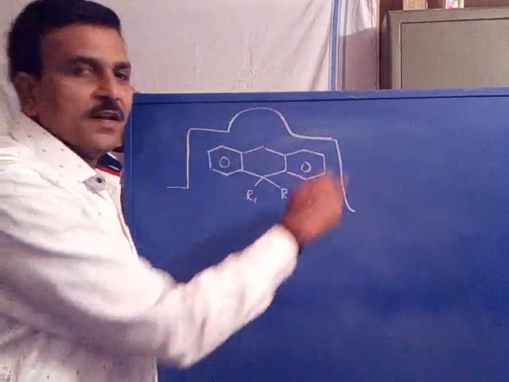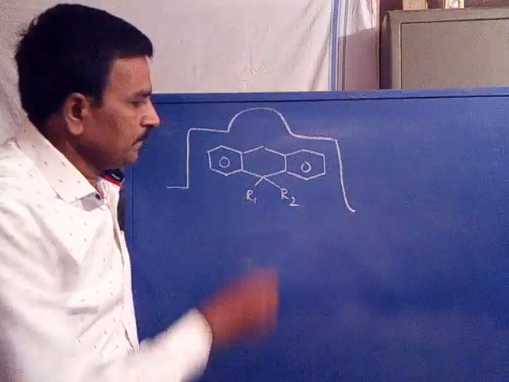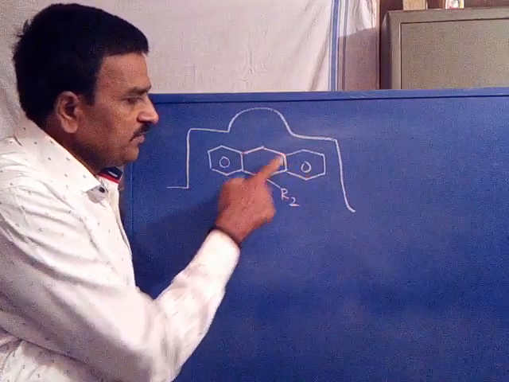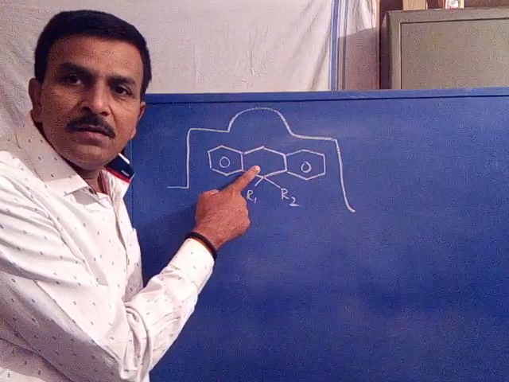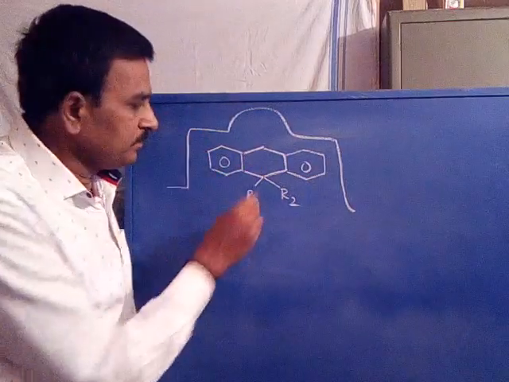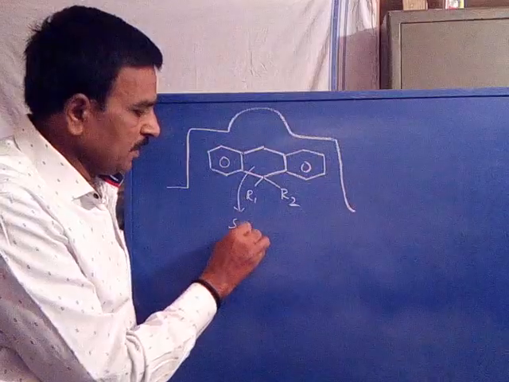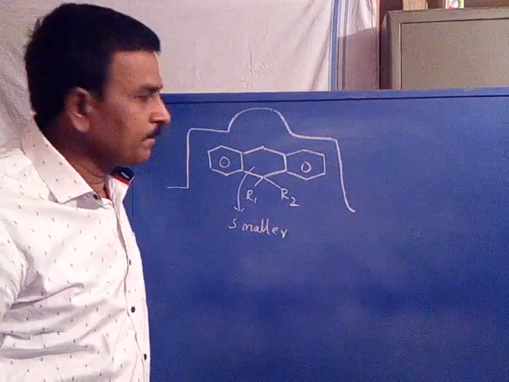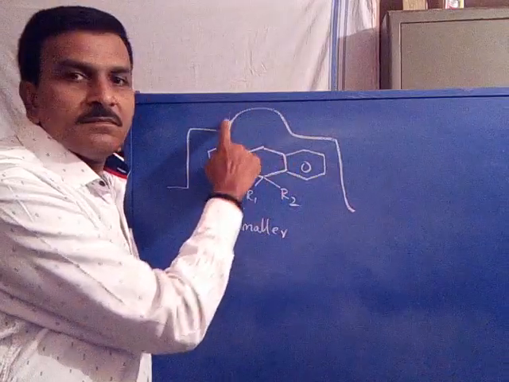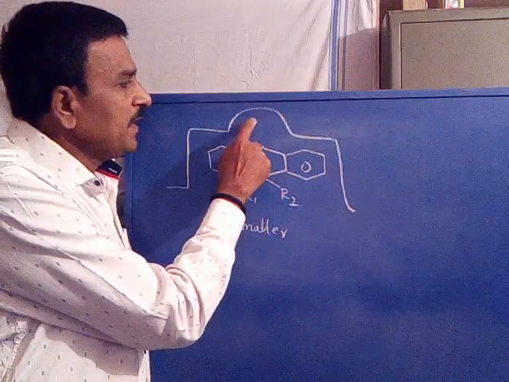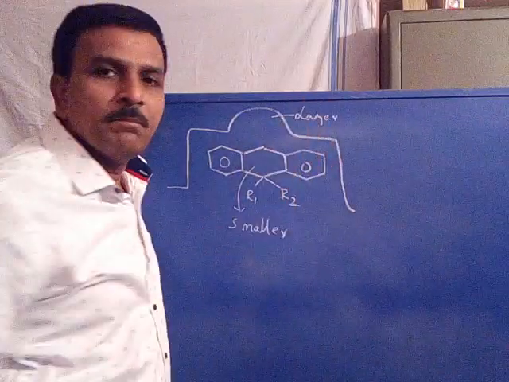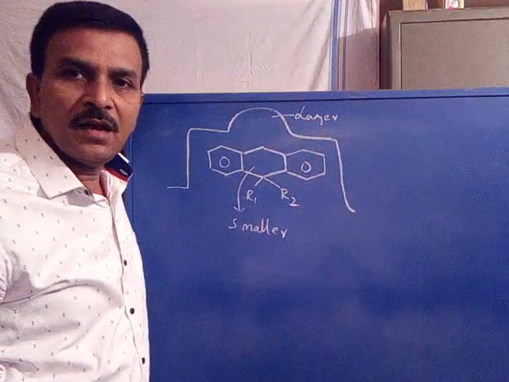You can see the central ring size is 6-membered, which is smaller, whereas the binding region of the target, this is the binding region, is larger.